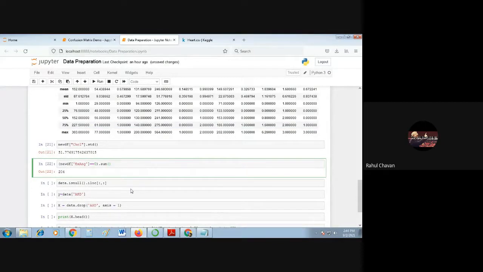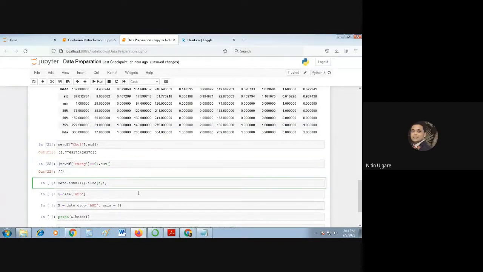That is what I am going to explain here. If you want to access any of the rows from your data set, then you can use this function new df dot iloc, and in the square bracket you can specify the row and column.